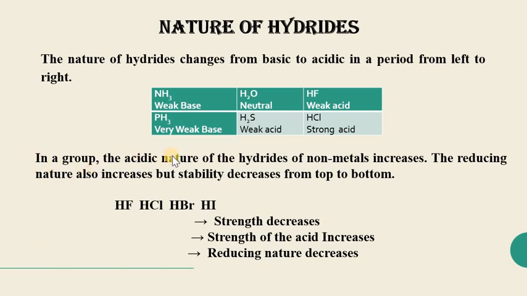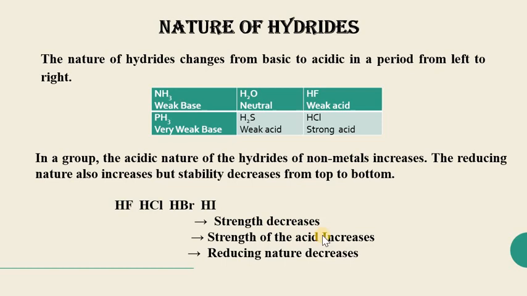In a group, the acidic nature of hydrides of non-metals increases. The reducing nature also increases, but stability decreases from top to bottom. For example, here the comparison of halogens is given. The first halogen is fluorine, then chlorine, then bromine, after that iodine. So we are moving from top to bottom, from fluorine to iodine.